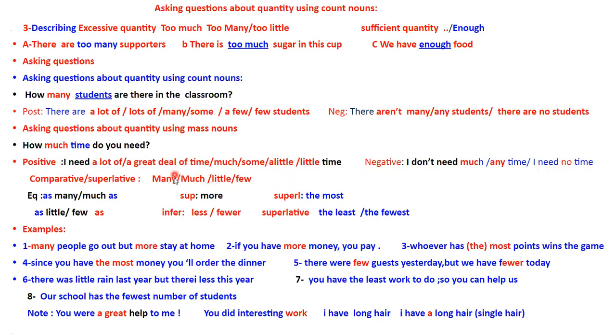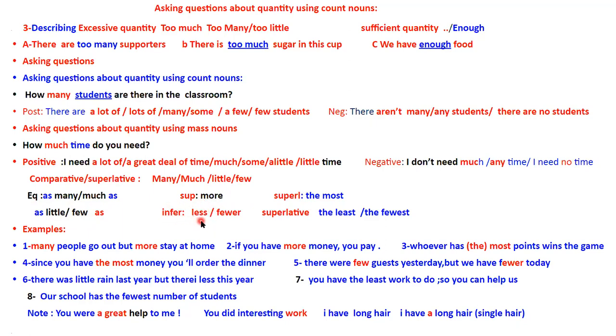These quantifiers here, of course, have got comparative and superlative forms. So the comparative of equality of many and much is as many as, or as much as. The comparative of superiority for both is more, and the superlative is the most. Little and few, so we say as little as, or as few as. So this is equality. For the inferiority, of course, we use less. I will deal with it in the comparison lesson, inshallah.